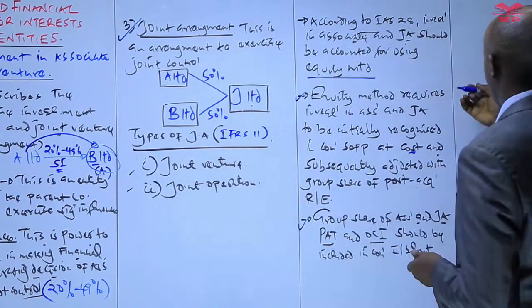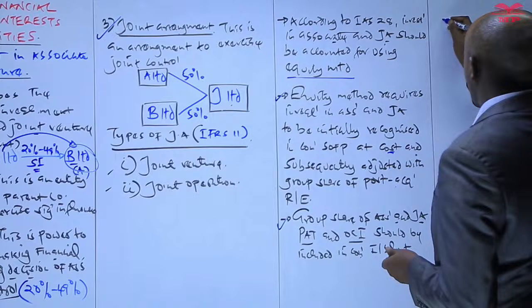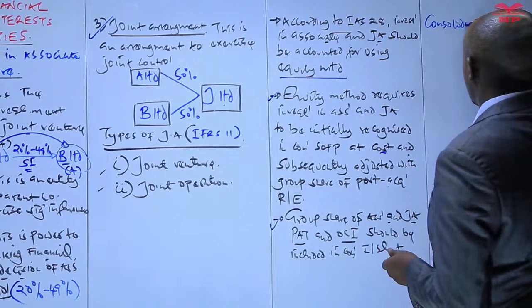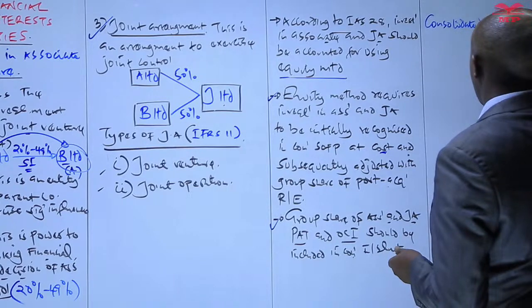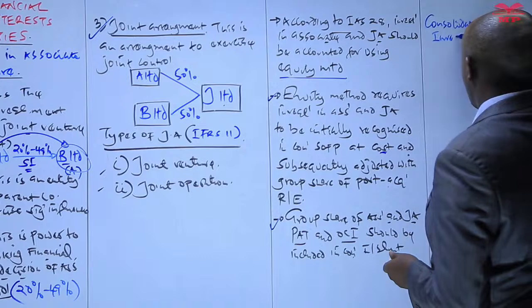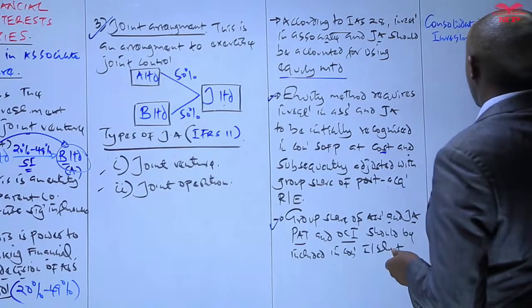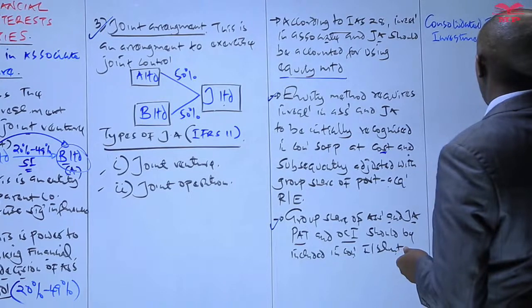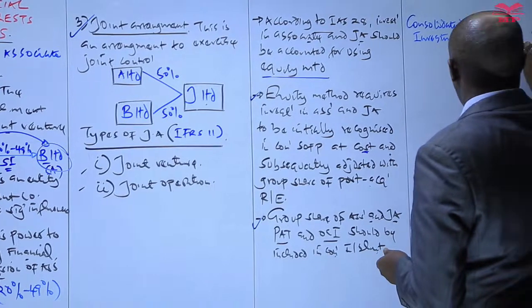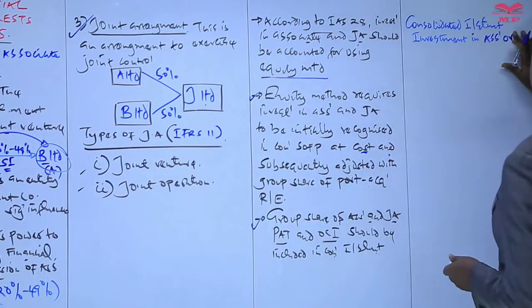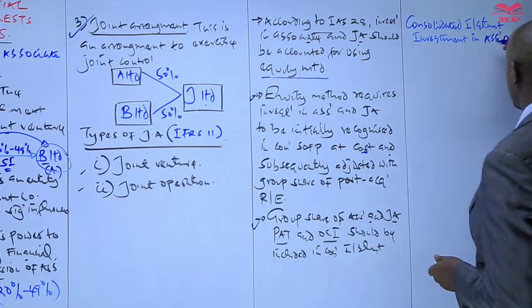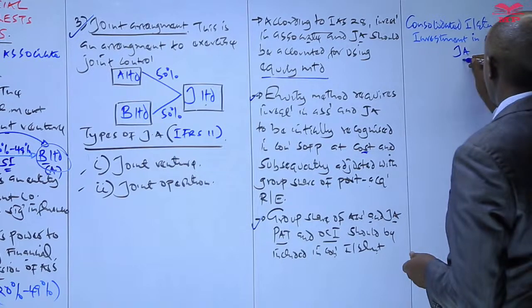So let's expound them by looking at how we prepare the consolidated income statement, whereby the parent company has invested in an associate and a joint arrangement.